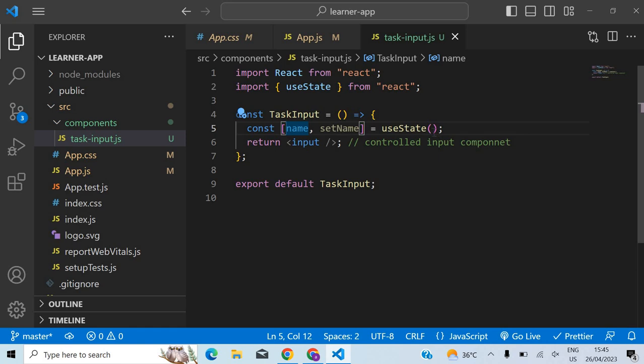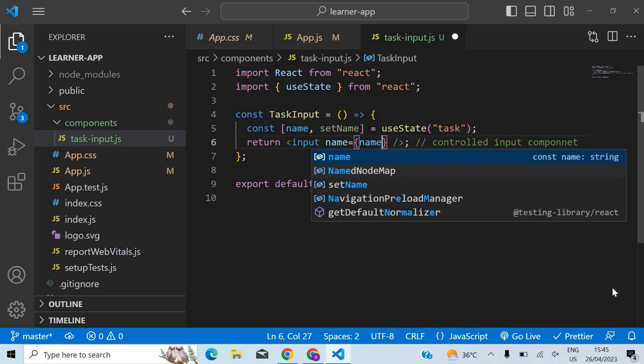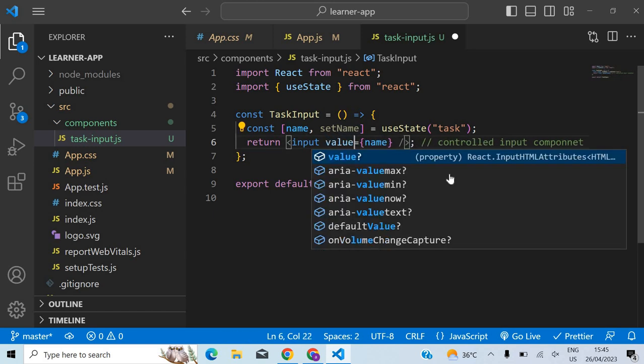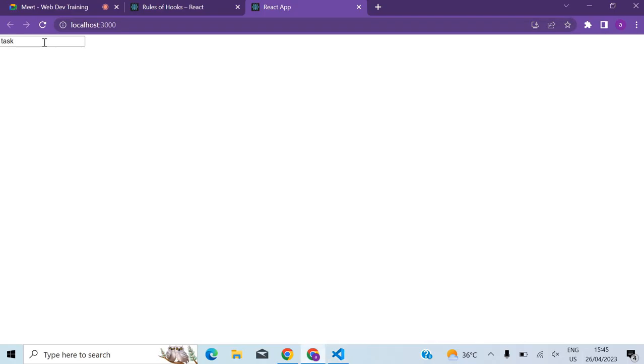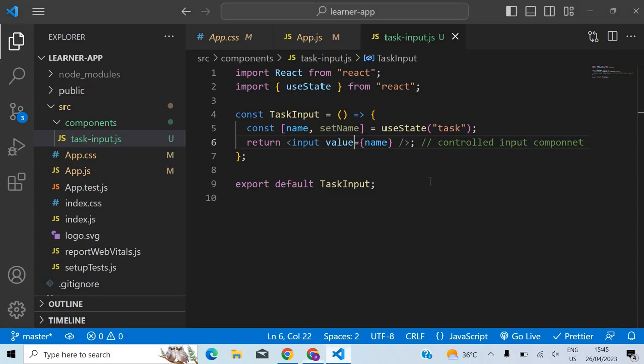But if you give some defined value here, let's say a task, and then you bind it, what happens in this case? The component becomes, sorry, it should be value. The component becomes controlled, so you can't change it now. If you type anything, the value won't change because that component is controlled by this variable here, and only if that variable changes, the value will change. So this is a controlled input component, and in React we do this controlled approach because it gives us a lot of benefits.